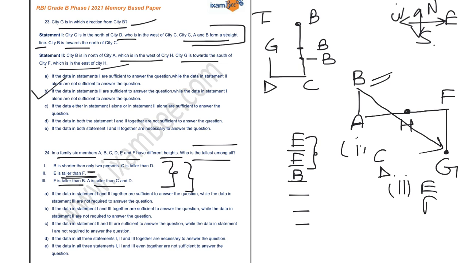Now it is given that C is taller than D and A is taller than C and D. So I can place A over here, C over here and D over here. Now with the help of all three statements, I can tell that E is the tallest among all. Therefore, all three statements are required to answer the question. Hence, your option number D is correct.